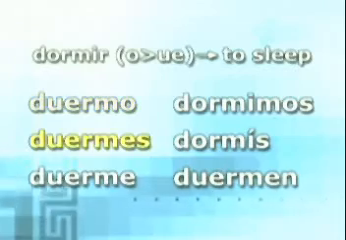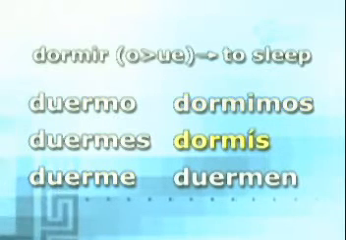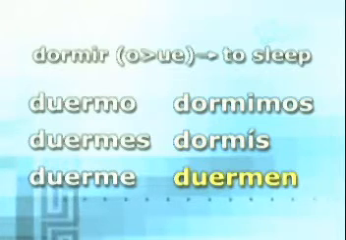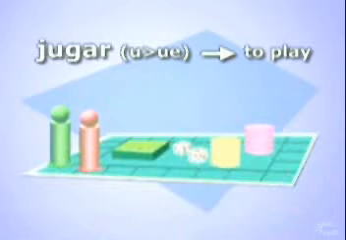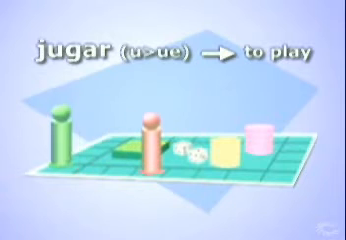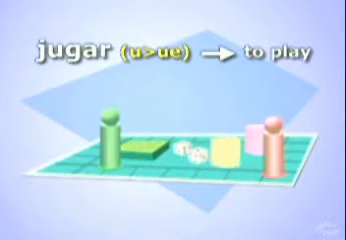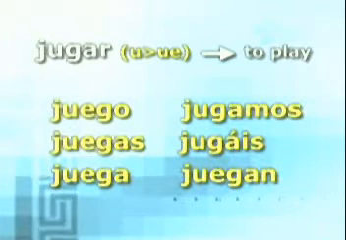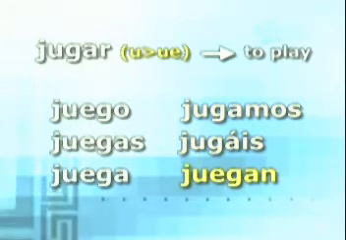Duermo, duermes, duerme, dormimos, dormís, duermen. So in verbs like dormir, the O goes to UE. Now let's look at jugar, the verb that means to play. Its U goes to UE, just like the O did in dormir. Here's the conjugation for jugar. Juego, juegas, juega, jugamos, jugáis, juegan.